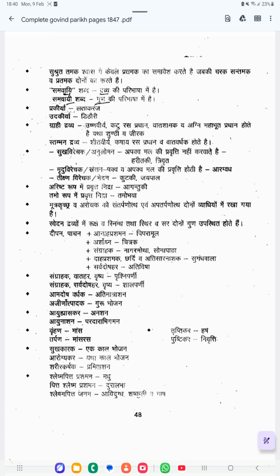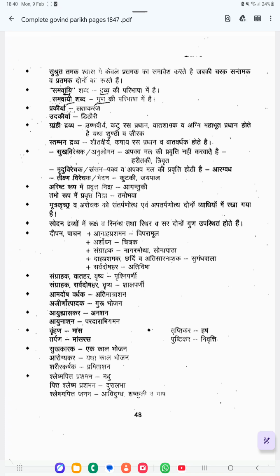Santamaka Shwasa means the patient is getting Tamaga Shwasa, and the breathing difficulty increases during the night time, and it is relieved by Sheeta Upachara. When the Shwasa is relieved by Sheeta Upachara, then that is called as Santamaka Shwasa.